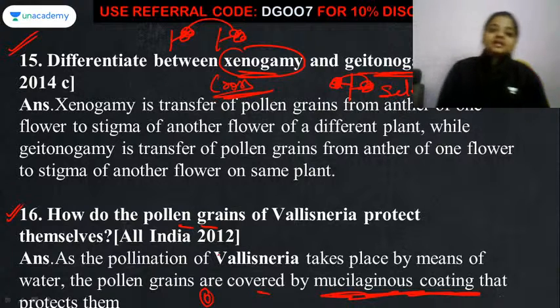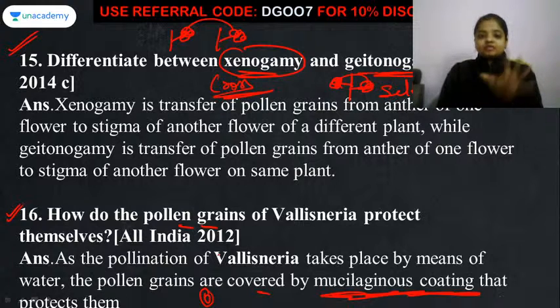Okay, bagging technique is a technique in which the stigma of the flower is covered with a plastic bag or butter paper. Now why is it done and how is it useful in plant breeding?